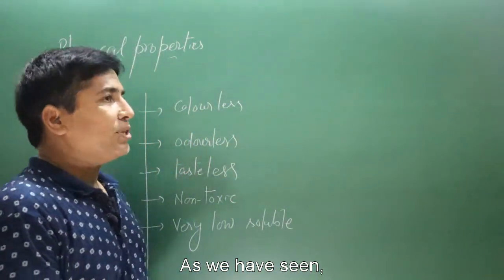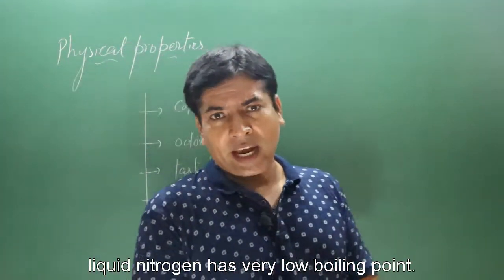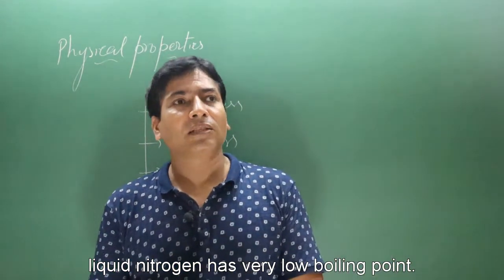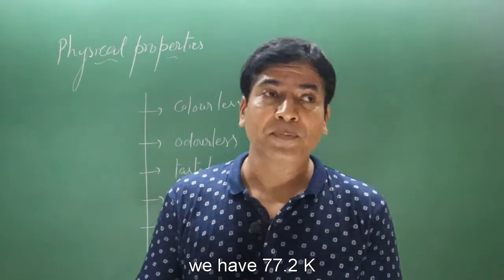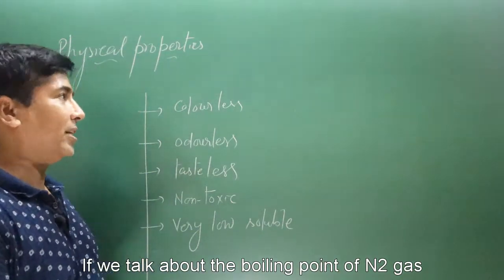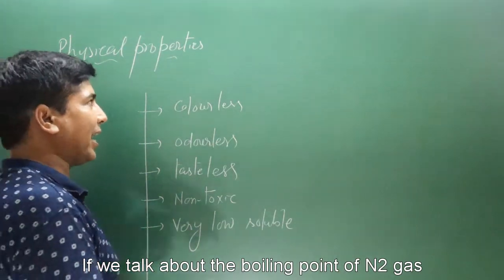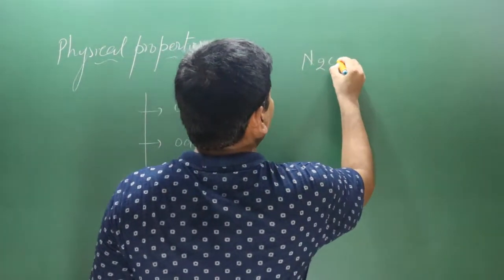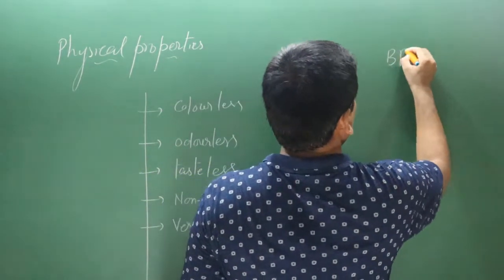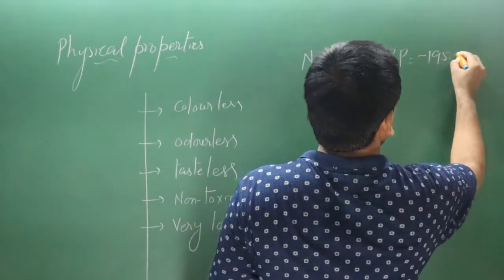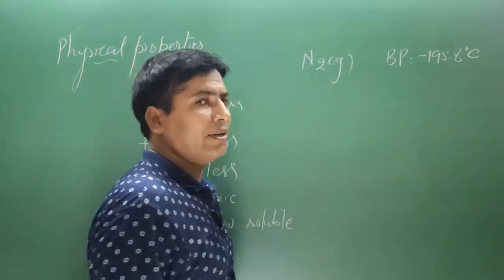As we have seen, liquid nitrogen has a very low boiling point of 77.2 Kelvin. The boiling point of nitrogen gas is minus 195.8 degrees Celsius, a very low boiling point.